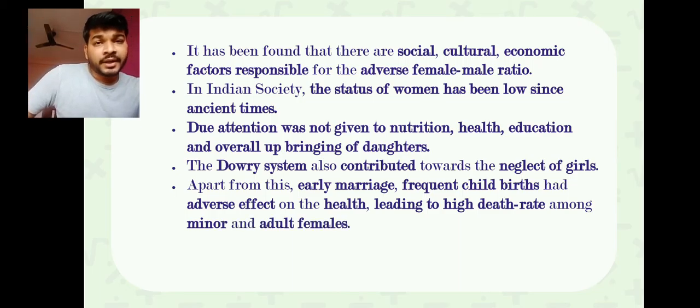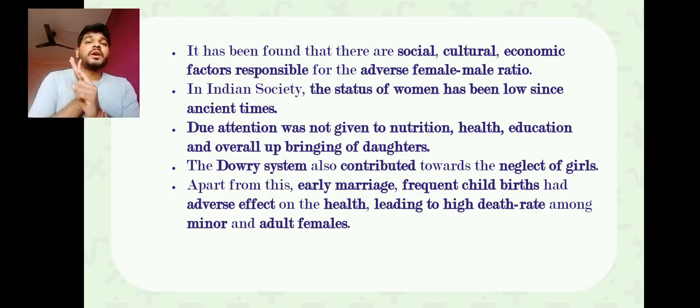Again, you find what the other negative effects were. That was early child marriage. Early child marriage also caused problems, because females who are not that mature were becoming mothers and giving birth. Again, when they come to the adult stage, they have more children. Because of lack of nutritious food, it leads to problems for the child and for the mother also. So this is what we find: minors were being married and becoming mothers. So this becomes a problem.